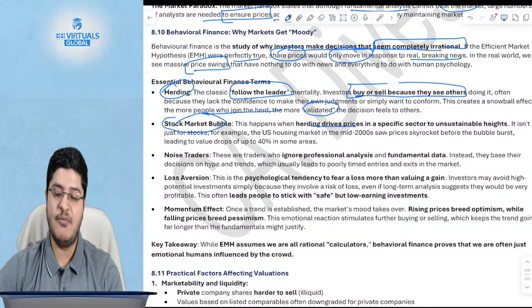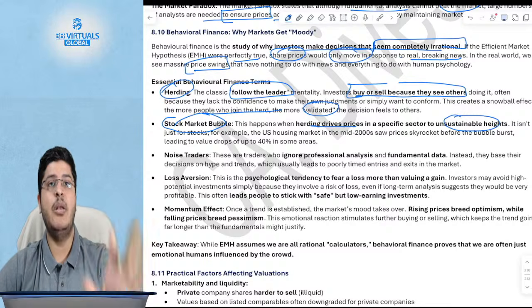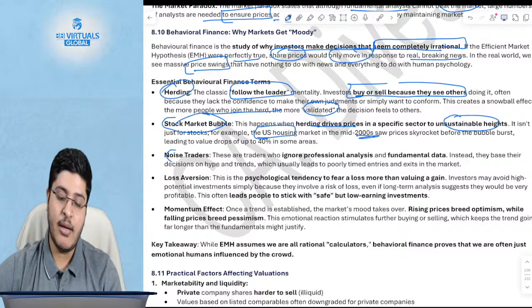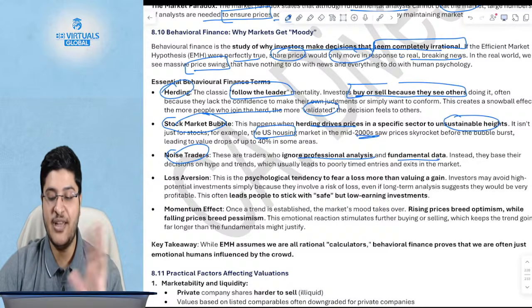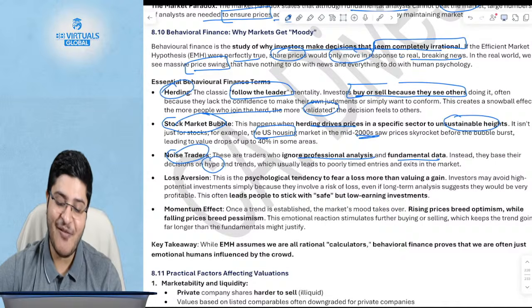Herding drives prices up again and again at an unsustainable level, and one day suddenly the bubble bursts, which is what happened in 2008, with the US housing market in the mid 2000s, right? There are also noise traders who ignore professional analysis and fundamental data, who trade only on the basis of hype and trends.